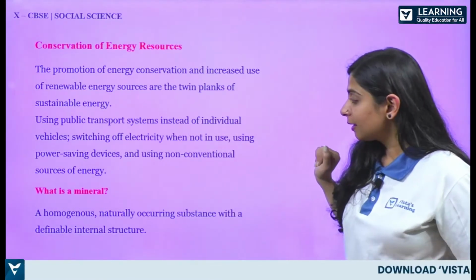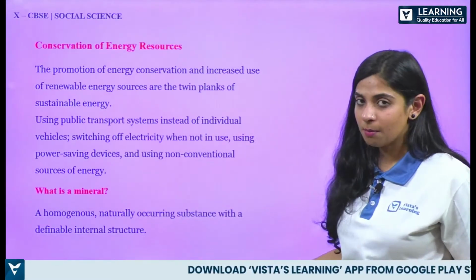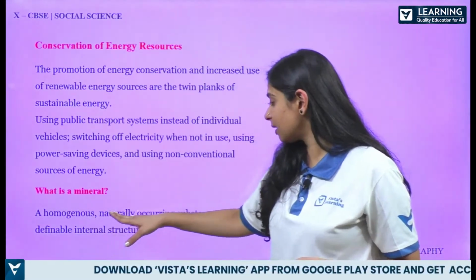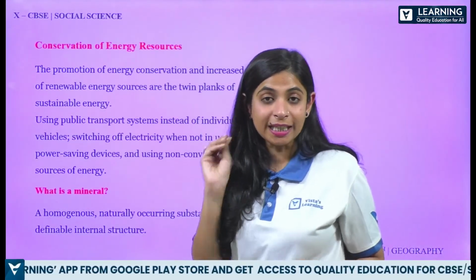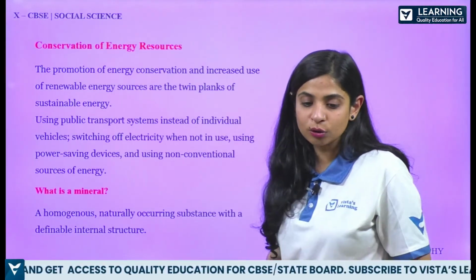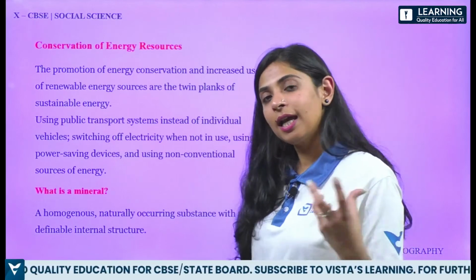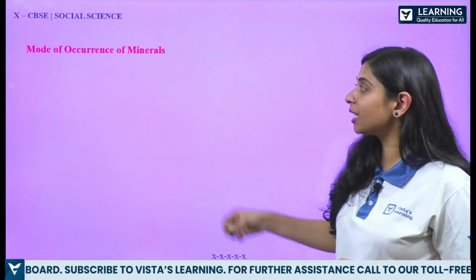So now the question is, what is a mineral? You can expect this in 1 mark surely. A homogeneous naturally occurring substance with a definite internal structure. So anything which has a structure and is also a naturally occurring substance is known as a mineral.